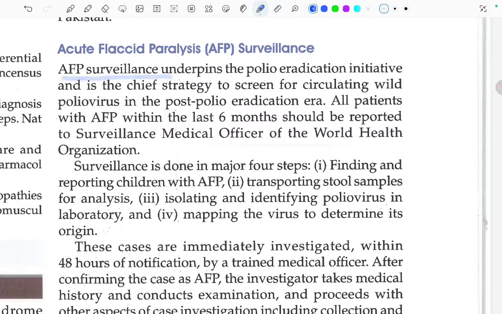AFP surveillance underpins the polio eradication initiative and is the chief strategy to screen for circulating wild polio virus in the post polio eradication era. All patients with acute flaccid paralysis within the last 6 months should be reported to the surveillance medical officer of the WHO. Surveillance is done in four major steps: finding and reporting the children with acute flaccid paralysis, transporting the stool sample for analysis, isolating and identifying the polio virus in the laboratory, and mapping the virus to determine the origin. So, this all is done in surveillance.